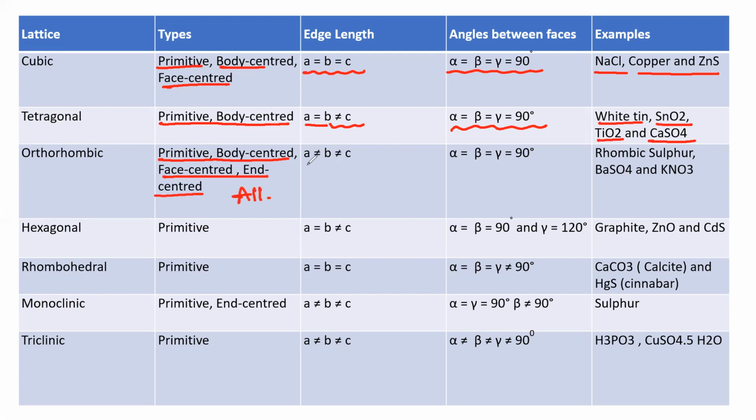And in this orthorhombic, all the sides are not equal, but the angles between the sides are equal. That is, alpha is equal to beta is equal to 90 degrees, but all the sides are not equal. Examples are rhombic sulfur, barium sulfate, and potassium nitrate.